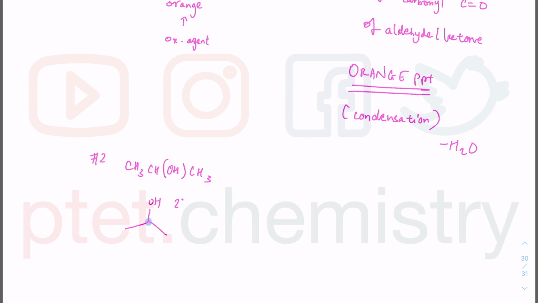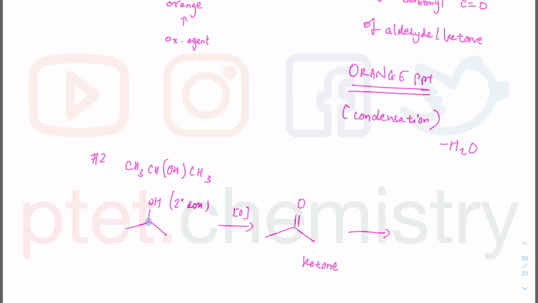So this is a secondary alcohol. So yes, it can be oxidized by the oxidizing agent, which is the dichromate 6. After that, I have a ketone, because the carbonyl carbon, the carbon with the oxygen, is bridged by 2 other carbons. So this one with 2,4-DNPH.